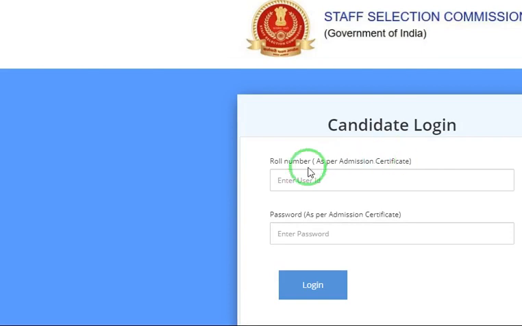Then the next page will appear like this. Roll number and password will be asked. You have to enter your roll number as per the admission certificate, that is on the hall ticket. After that, enter the password. Most of you might have forgotten your password, so you have to enter your date of birth as the password here. After entering these details, just click on login, then you will get your question paper.